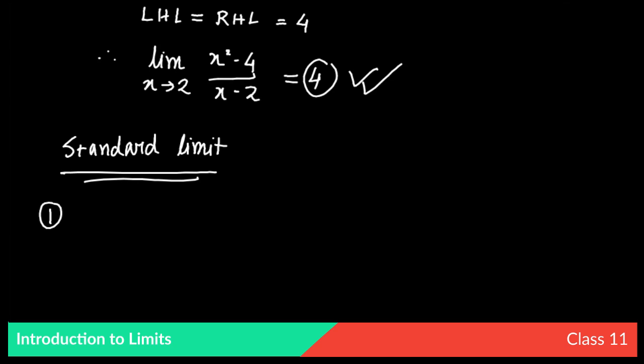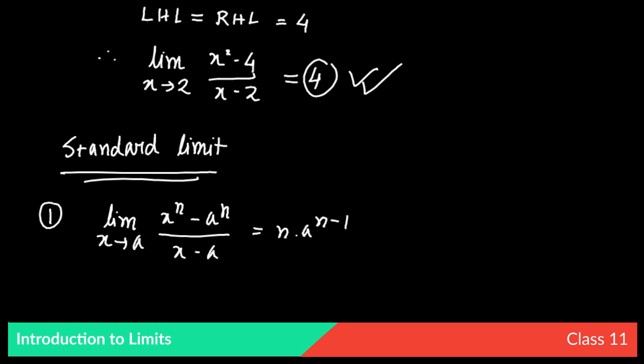The first standard limit that comes under the limit concept is: limit x tends to a of (x to the power n minus a to the power n) by (x minus a) gives n into a to the power n minus 1, where n is a rational number.